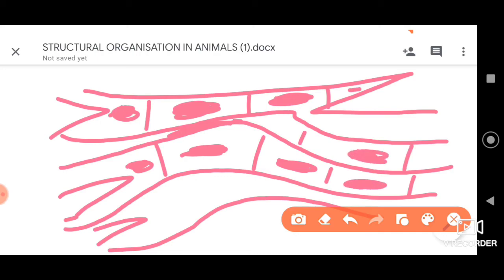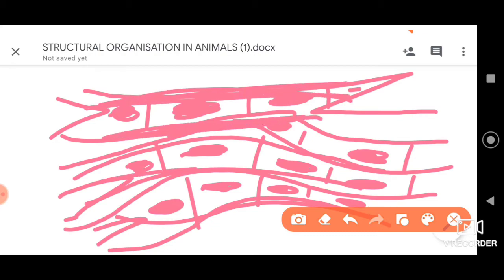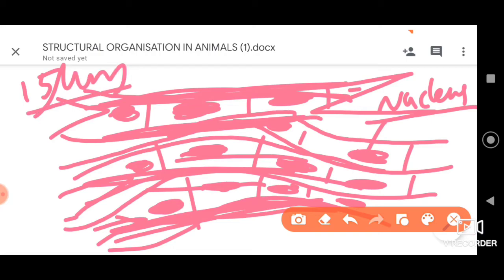As I am referring to muscles, many cells can be present in these tissues, as you can observe here. And more importantly, they have these light and dark striations running between them. This is the dark striation which I am just representing here, and in between, light striations also you can find. So this is the nucleus.